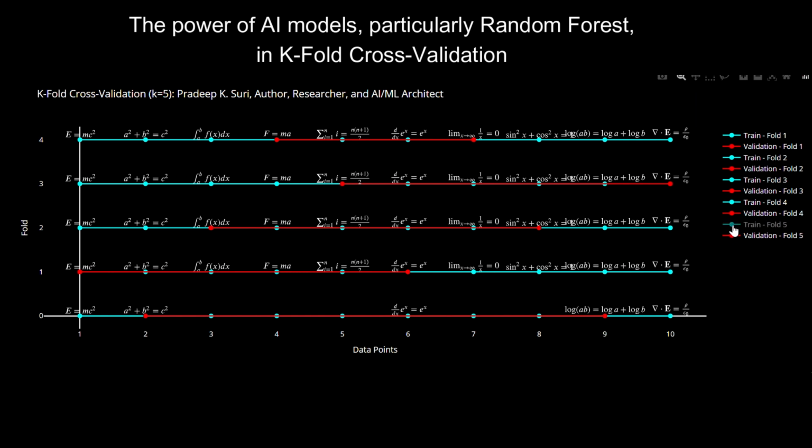Data-driven insights for strategic planning. DSS powered by AI models like Random Forest offers actionable insights by analyzing vast amounts of structured and unstructured data. K-fold cross-validation ensures that these insights are based on a comprehensive assessment of all available information rather than isolated subsets. For educational institutions, this translates into improved resource allocation, targeted student support programs, and optimized faculty performance assessments. By leveraging AI-driven DSS, decision-makers can implement evidence-based policies that align with ISO 21001 standards, ensuring continuous quality improvement in education management. Thank you.